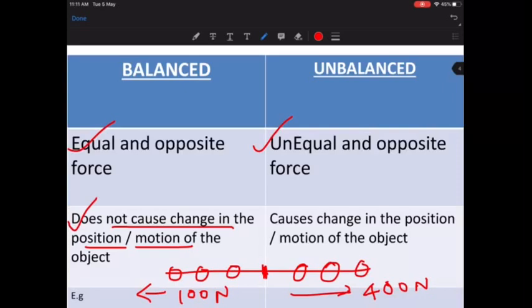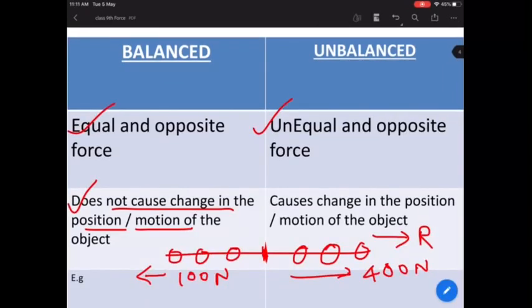So which side is the rope going to move? The rope is going to be pushed towards the right. Okay, it is going to be pushed towards the right. So it is an unbalanced force. So I want you to write the difference between balanced force and unbalanced force in your class notes. Fine. So this is all that we've already studied in class 8. We are just memorizing it again so that we are able to understand the concepts which are to come ahead.